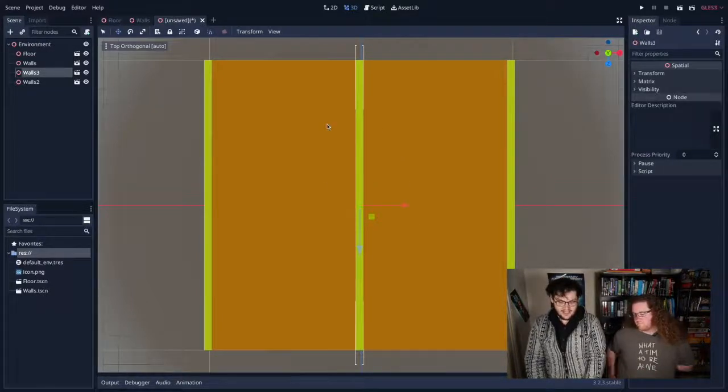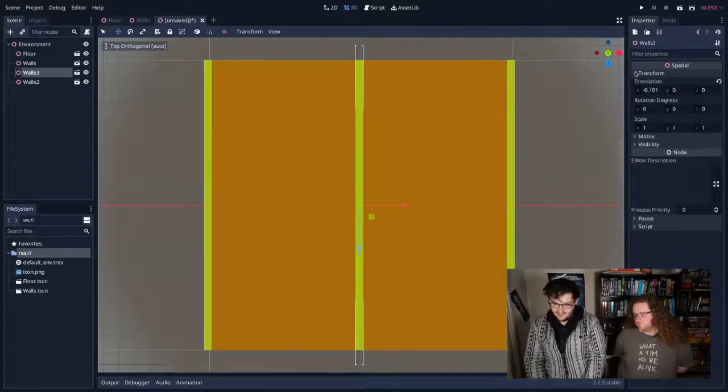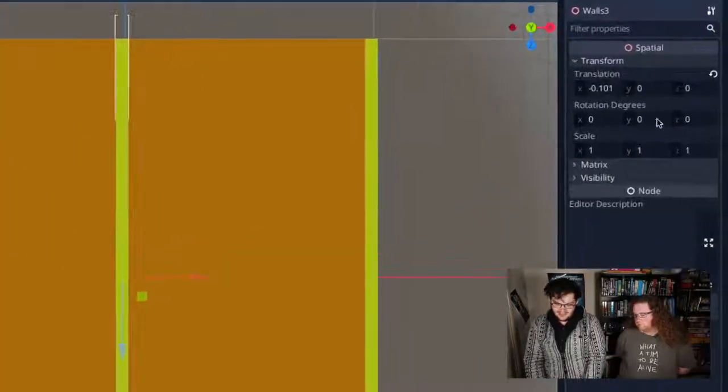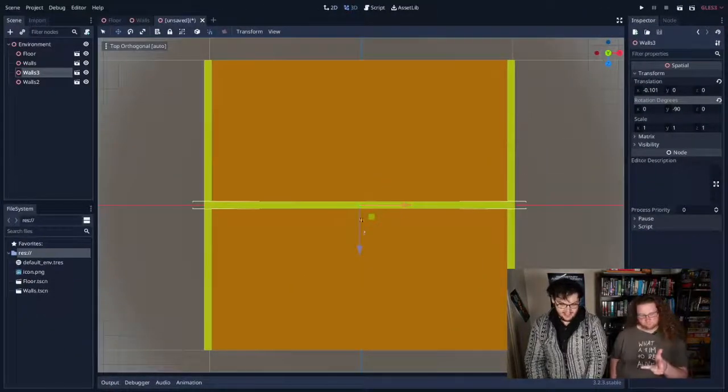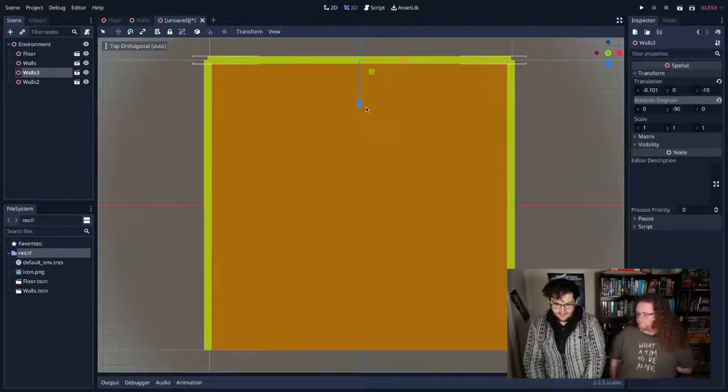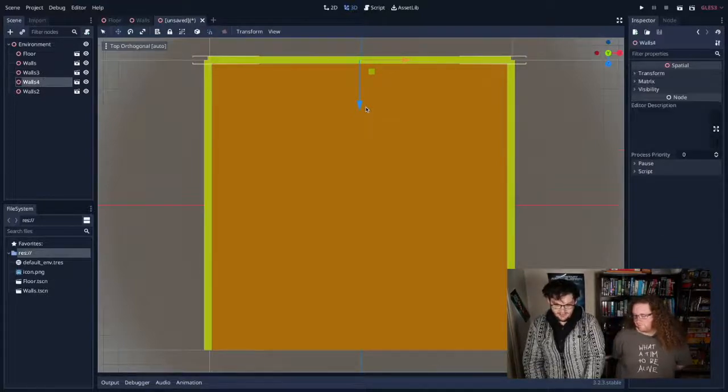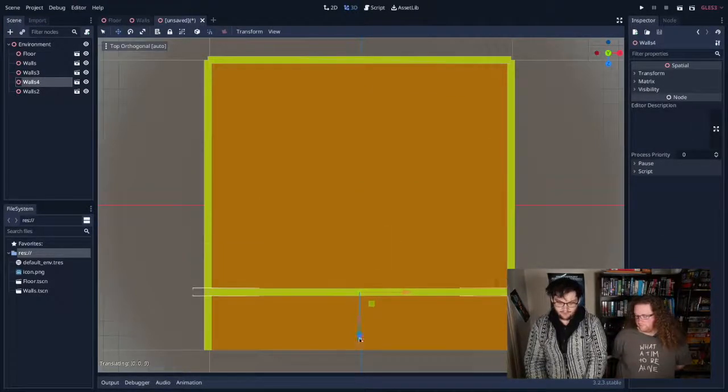I've got another one in the middle. This one I need to rotate to go up on the sides. So with this wall selected, I'm going to go into its transform inspector over here, and I'm going to rotate it minus 90 degrees on the Y, so it's flipped the other way. I'm going to put it up here, and then I'm going to duplicate it again and put it down here.